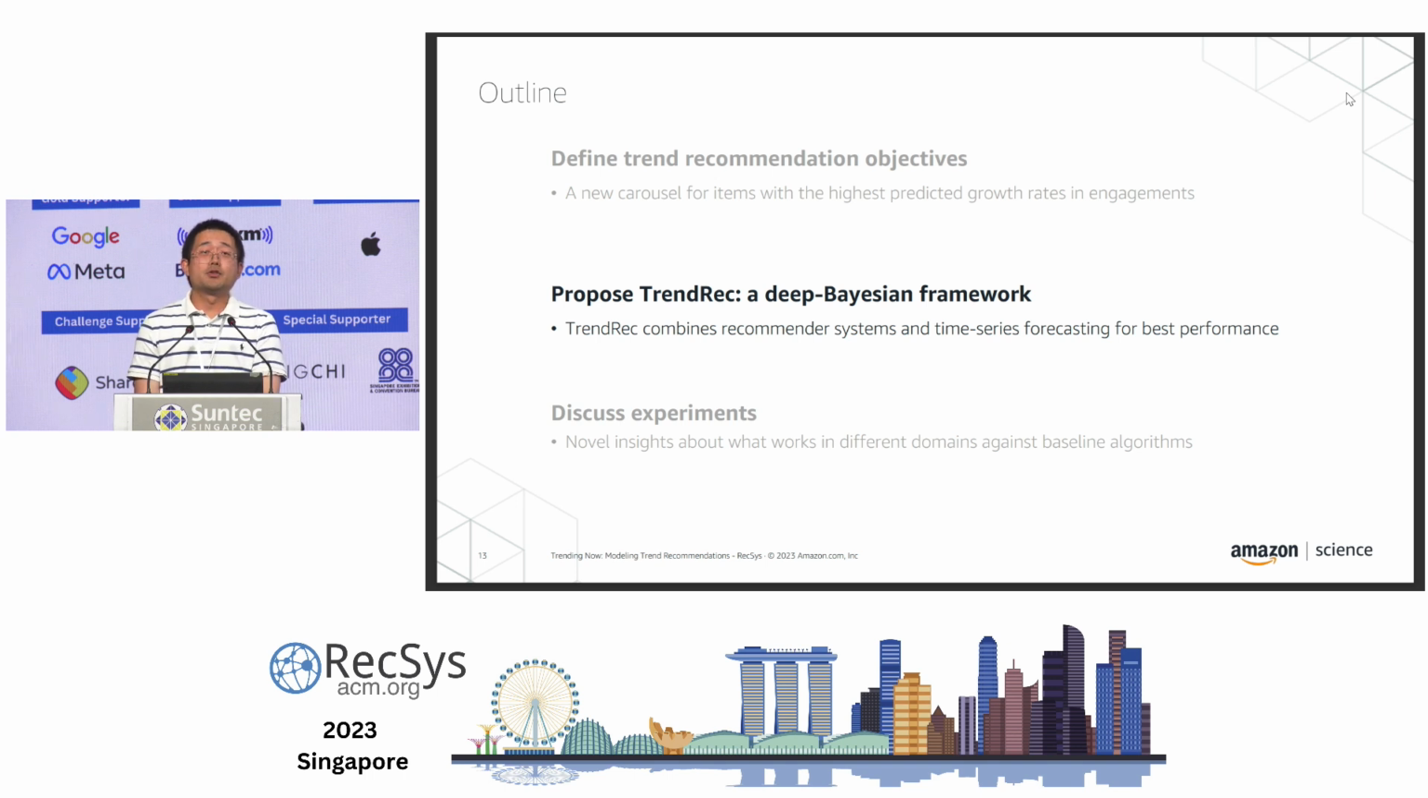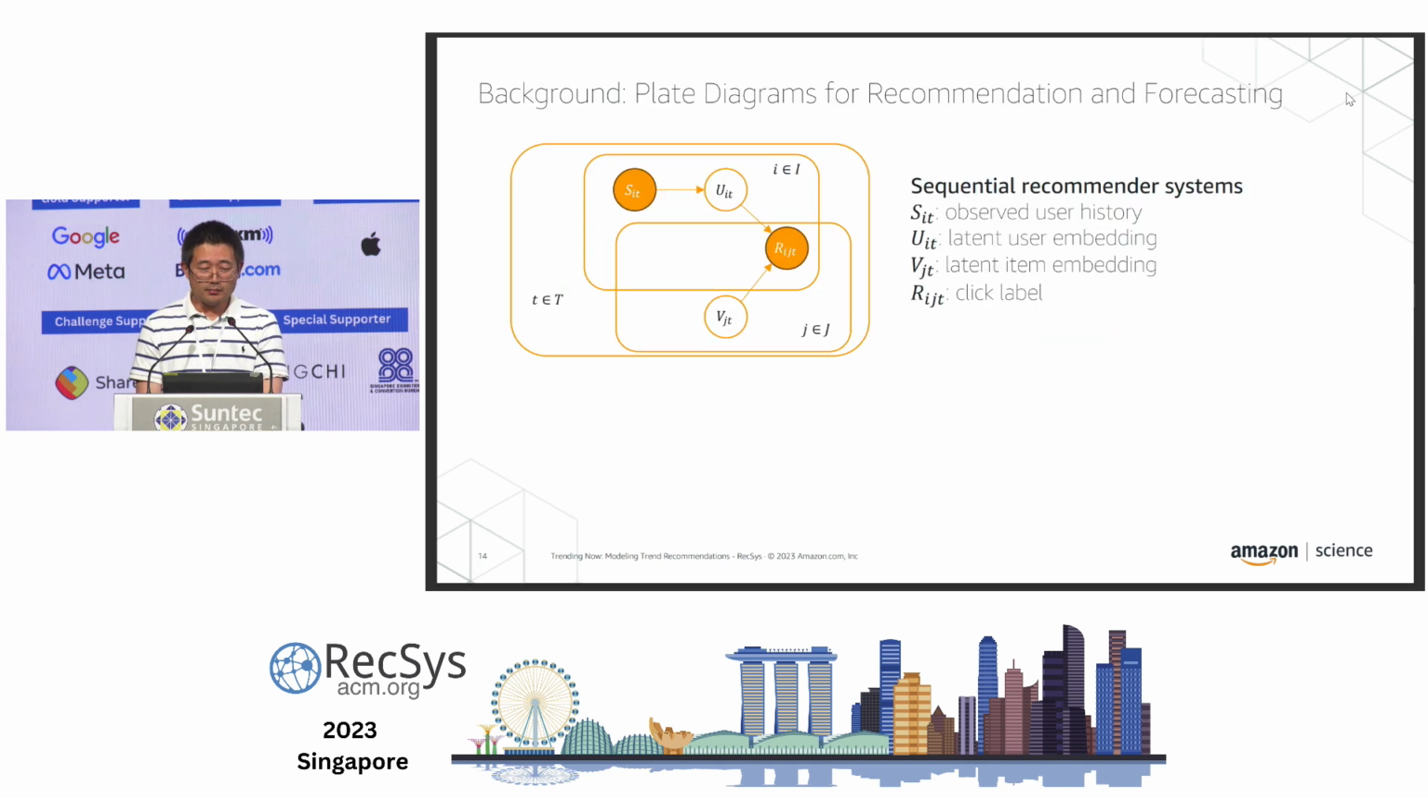So now let's move to the model. The model is a combination of recommender systems and forecasting models. It's easiest for me to introduce plate diagrams for both of these kinds of models. First, let's talk about sequential recommender systems.